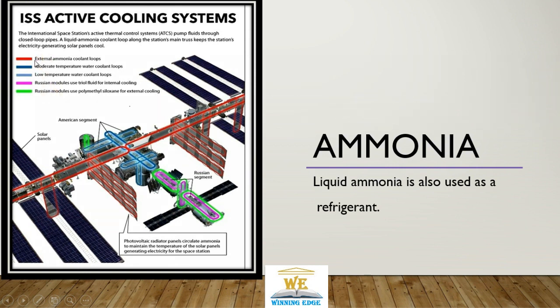These are the external loops where ammonia is used as a coolant that takes away the heat from these panels and keeps them cool. Otherwise, these would be destroyed and there would be a power blackout in the whole International Space Station. Here you see ammonia is used as a coolant. This is just one of the examples where ammonia is used as a coolant.